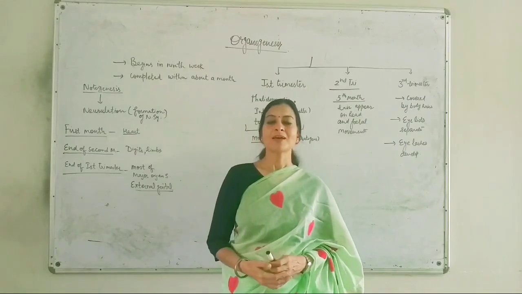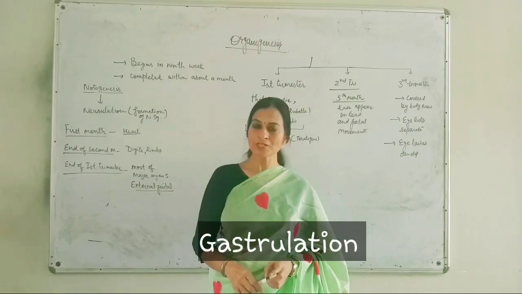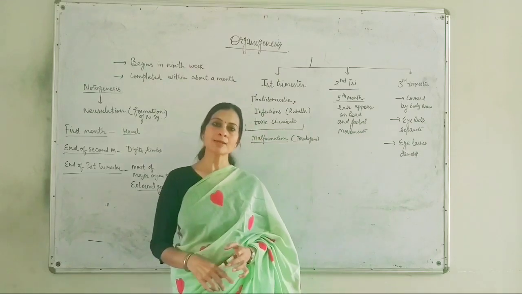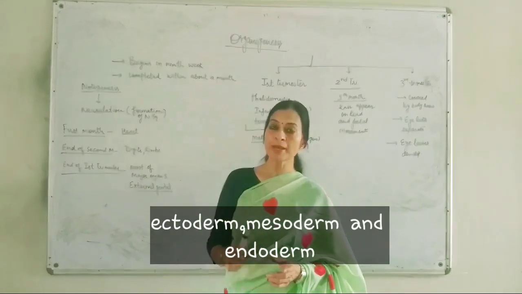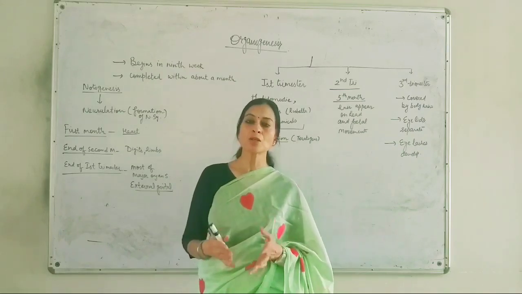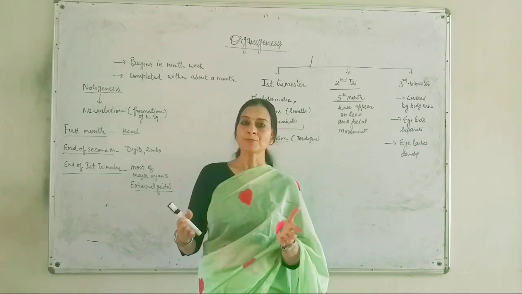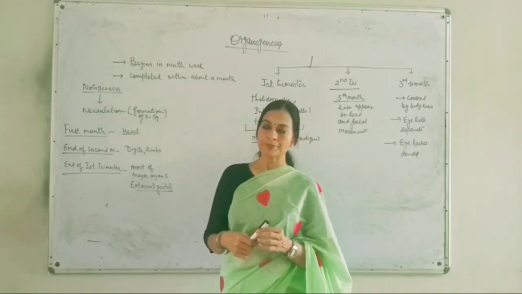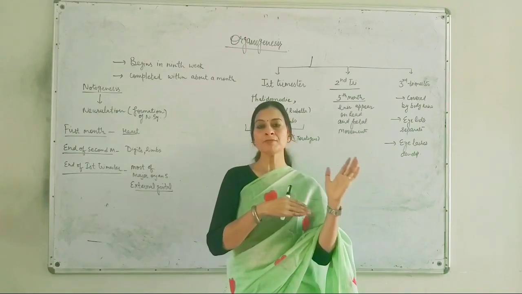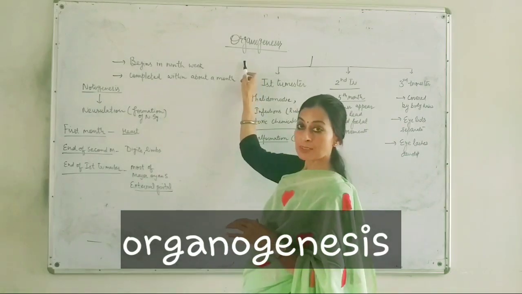Dear students, in the last lecture we studied the process of gastrulation, and we learned that there are three types of germinal layers: ectoderm, mesoderm and endoderm. These three germinal layers have the potential to form different organ systems of our body. So the process which follows gastrulation is organogenesis.